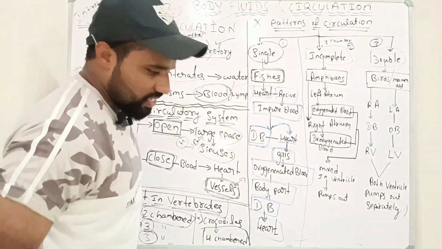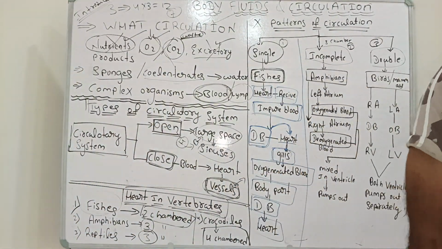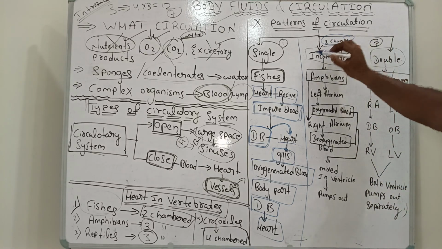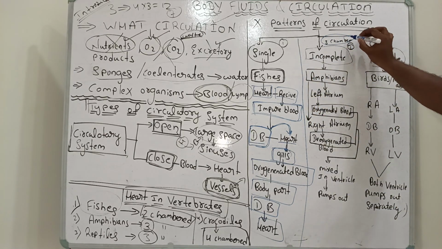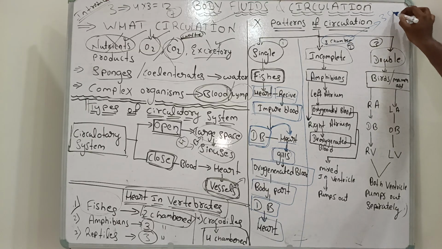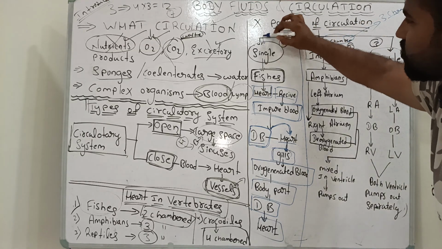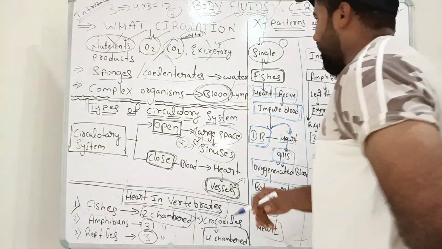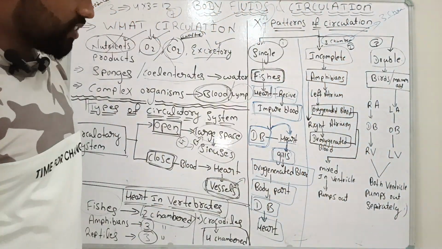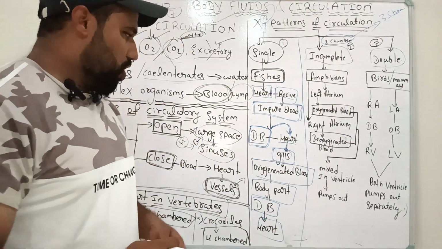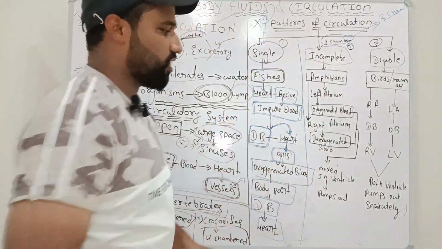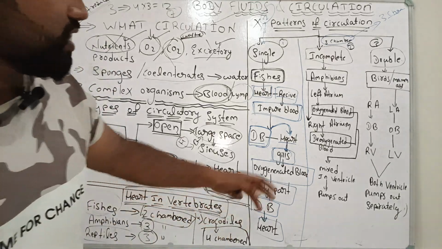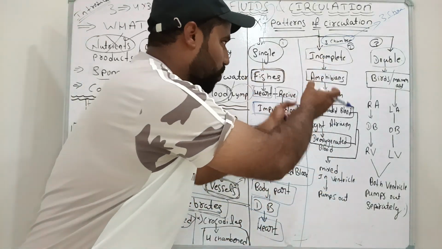Next, what is incomplete circulation? In incomplete circulation, the heart consists of three chambers, and in single circulation the heart consists of two chambers. Fishes have only two chambers, but incomplete circulation has three chambers. Where is incomplete circulation found? Where are the three chambers? In amphibians and reptiles. How does circulation take place in their body?